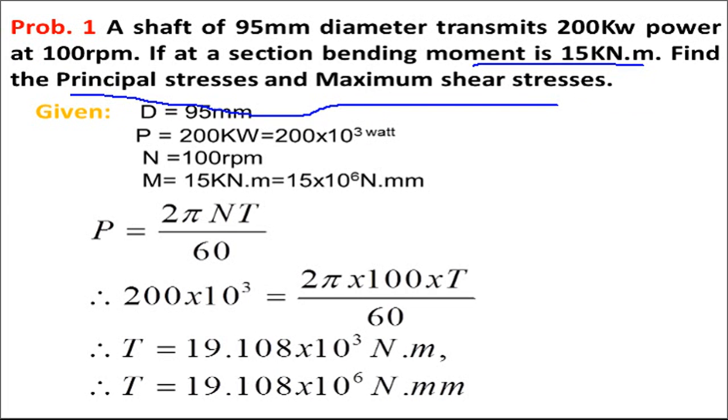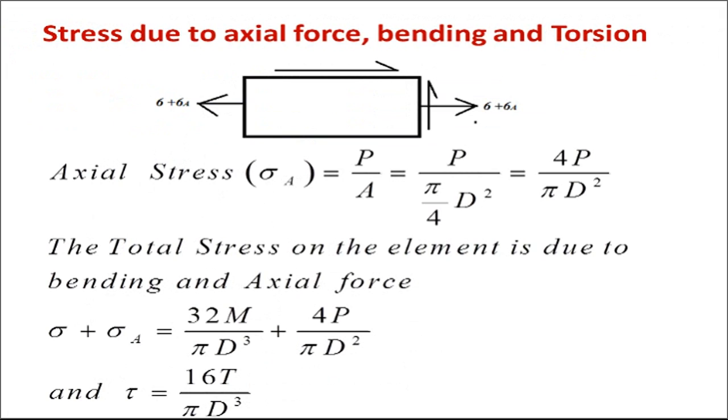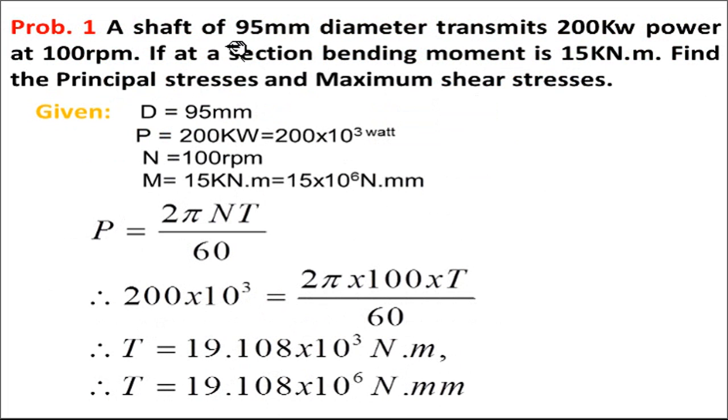What is given here? The diameter of the shaft is 95 mm. It transmits 200 kilowatt, which means 200 into 10 to power 3 watt. N is given as 100 rpm, and bending moment is 15 kilonewton meter, which means 15 into 10 to power 6 Newton mm.